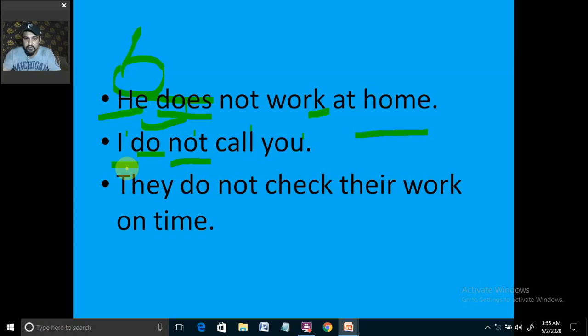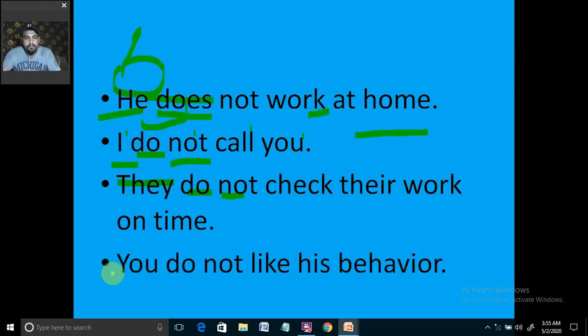So then they do not. With they, we know that they is used for the plural third person, that is why do is getting used. Do not. Remember that whenever we are writing the negative statement, then we are going to use negation sign with helping verb. Remember that when we are writing the interrogative statement, we are not going to use that one. Okay, then rest of it: they do not check their work on time. We need to see the whole sentence.